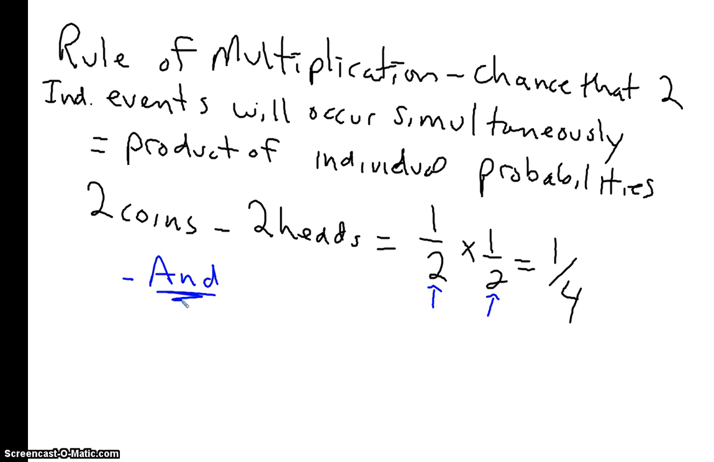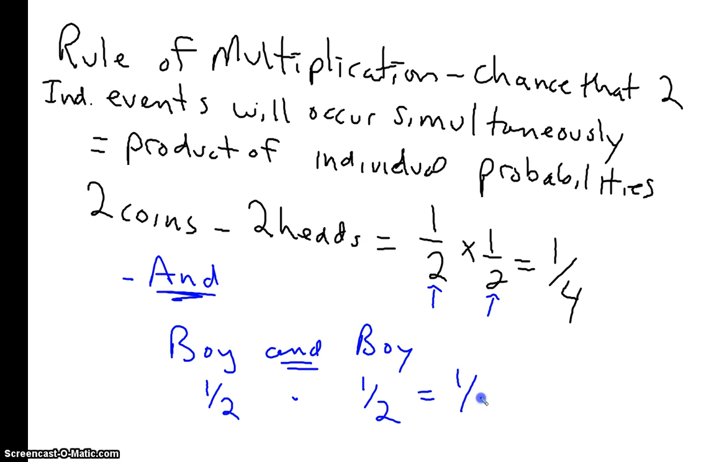An example would be a family that is going to have 2 children. What are the chances that they will have a boy and a second boy? So both children will be boys. What is the probability that we're going to have a boy? Just like flipping a coin, the chance of having a boy is 1/2, so 1/2 times 1/2. That family has a 1 in 4 or 25% chance of having 2 boys if they have 2 children.